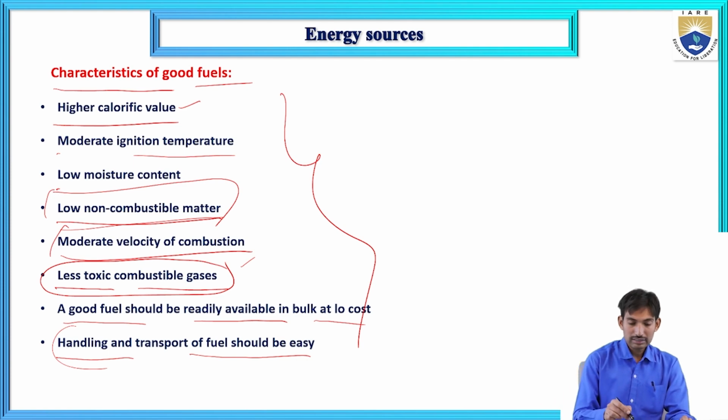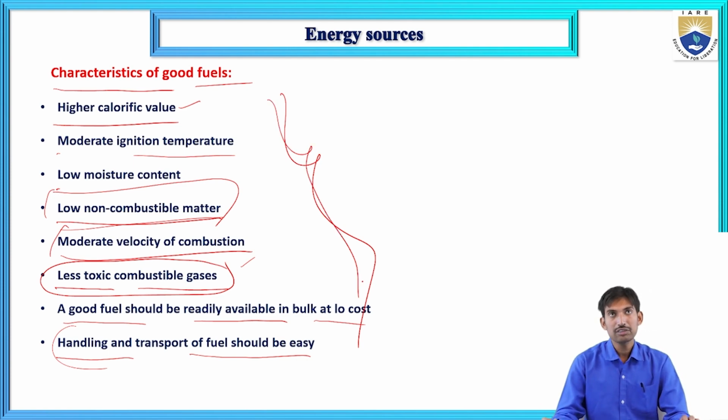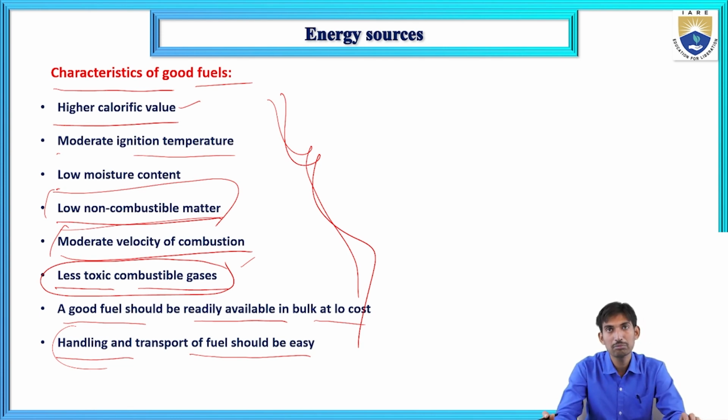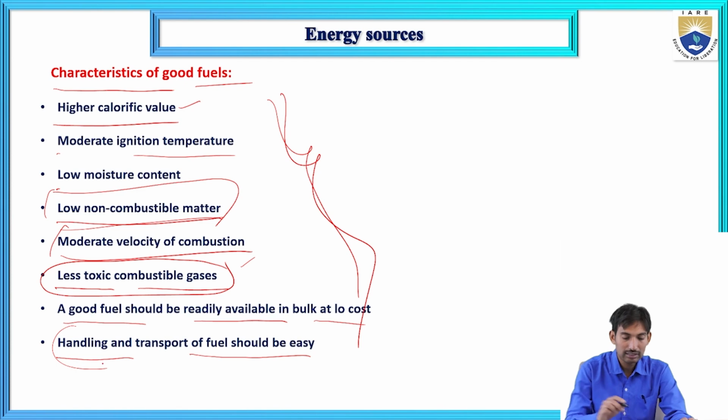These are the characteristics of good fuels. What are those? A good fuel contains higher calorific value. It should contain moderate ignition temperature. It should contain low moisture content. It should produce a low amount of non-combustible matter. The velocity of combustion should be moderate. On combustion, it should produce less toxic combustible gases. A good fuel should be readily available in bulk and at low cost. The handling and transport of the fuel should be easy. These are the characteristics of a good fuel.